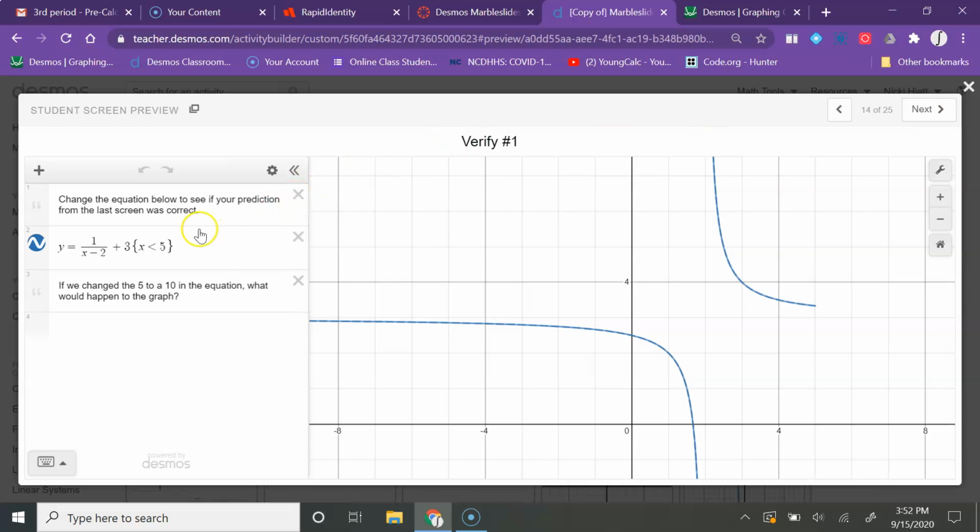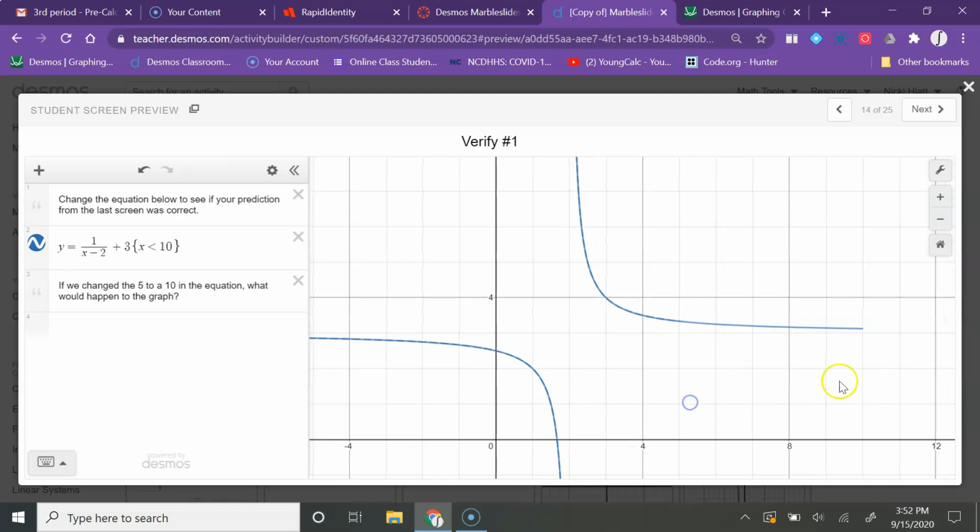And then it's going to ask you to verify. So if you verify, if you change that to a 10, you can see that the graph extends out further. We can even move this and see it stops right there at 10.